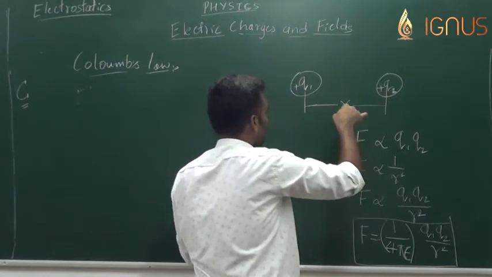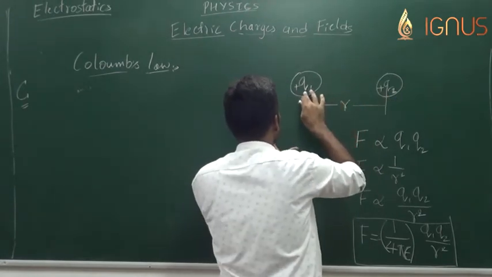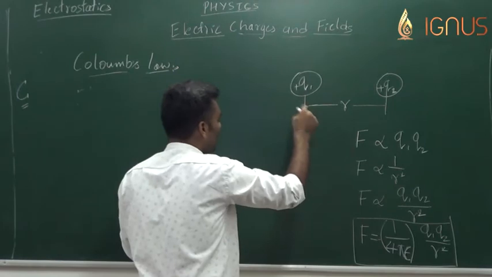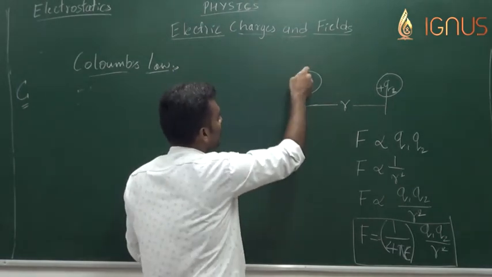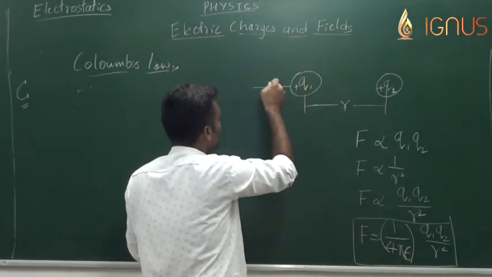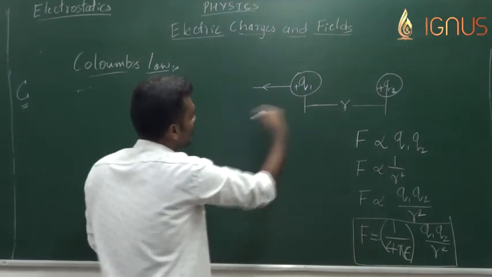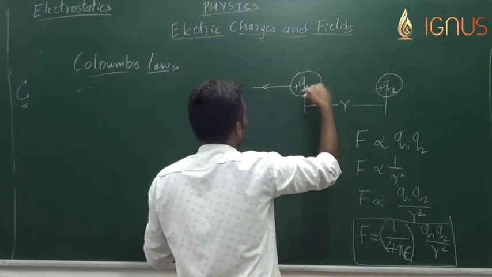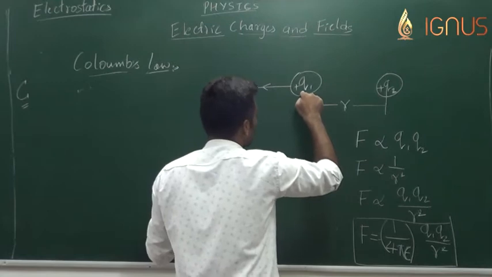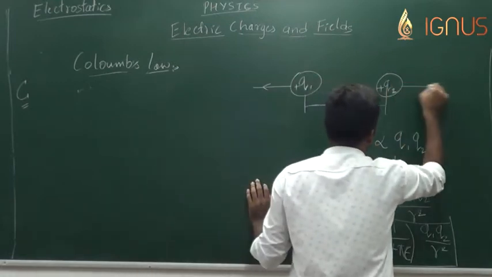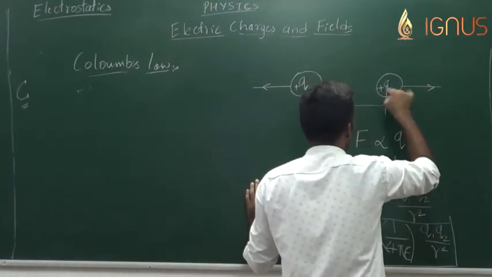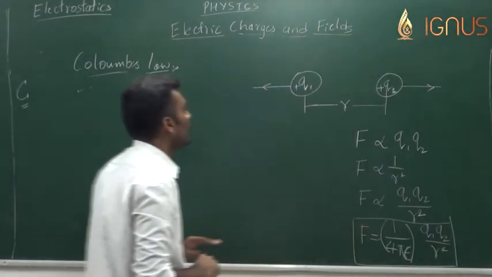So the direction of force on one particular charge chosen shall be in this way. So this is the direction of force acting on charge plus q1, and obviously this is the direction of force acting on q2.